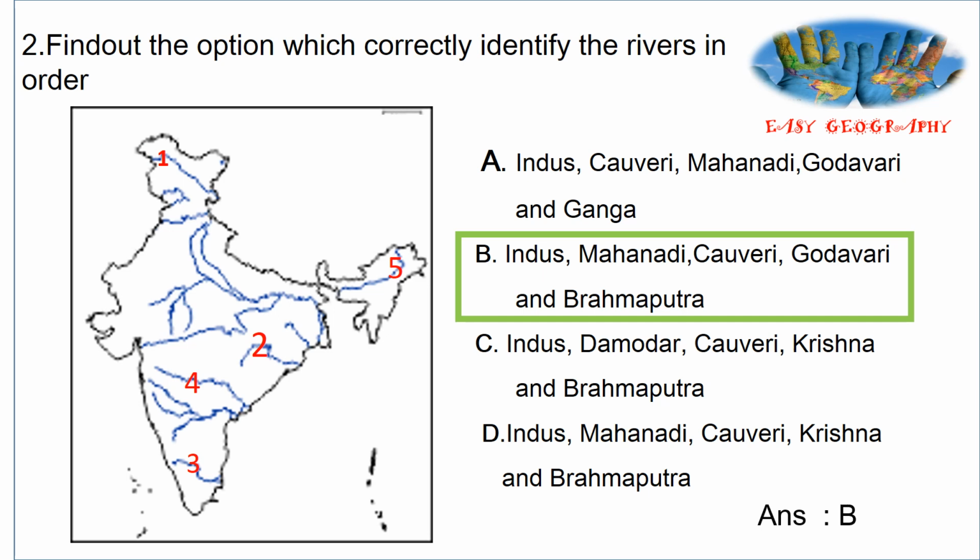Option B is the correct answer. First one Indus, second one Mahanadi, third Kaveri, fourth one Godavari, fifth one Brahmaputra. This is the correct order.